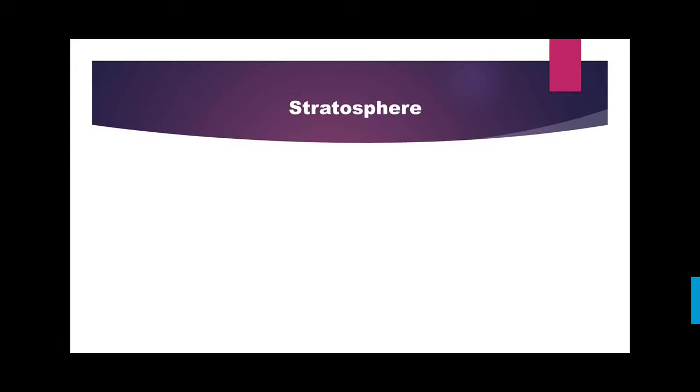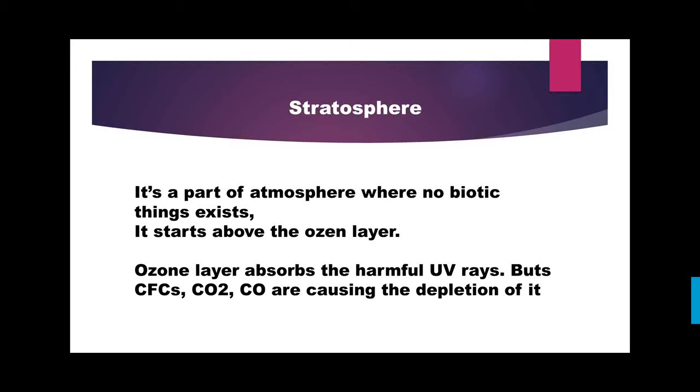Now next is the part of your atmosphere which is the stratosphere. It is simply a part of the atmosphere where biotic things do not exist. Okay, now in the atmosphere, birds and other flying living beings fly up to a certain level. Above that level they are also not able to survive. So the level above that, till the layer of your air is available, is known as the stratosphere. Simply, it is a part of the atmosphere where no biotic things exist.